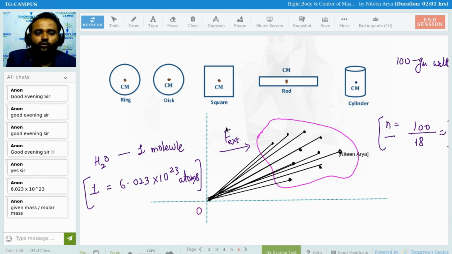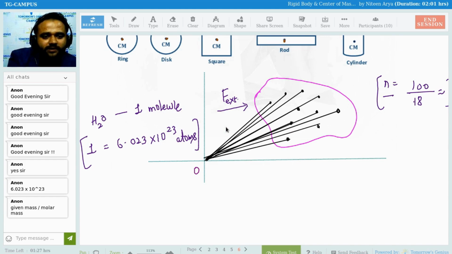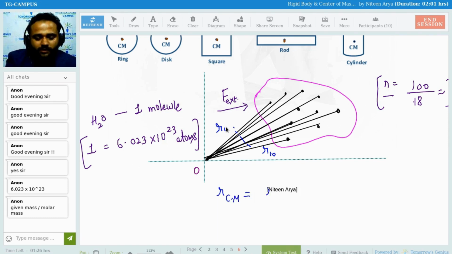Using this, I am going to find a point which is the position of center of mass, RCM. And RCM is very easy, from R1 to R10. So RCM is the center of mass, or you can say the position of center of mass.